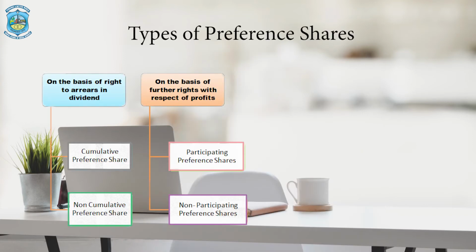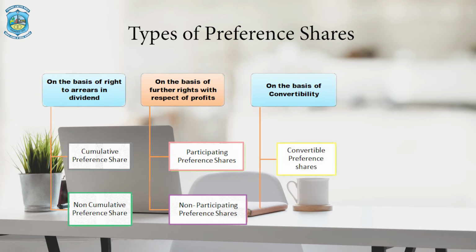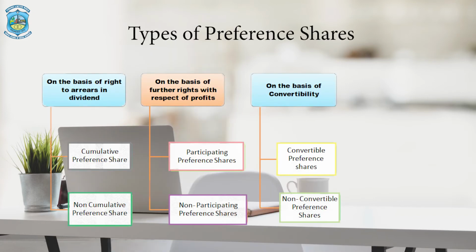Next we have the classification on the basis of convertibility. As the name indicates, it is about conversion of the shares. Preference shares can also be converted into equity shares, and these are known as convertible preference shares. On the other hand, we have non-convertible preference shares. Those shares cannot be converted into equity shares. This is known as non-convertible preference shares.